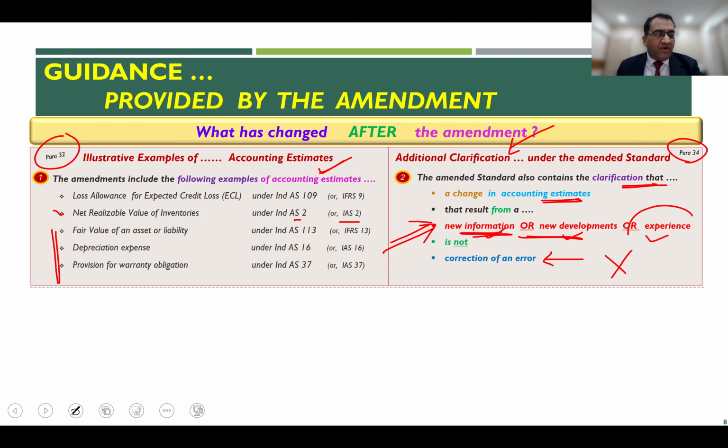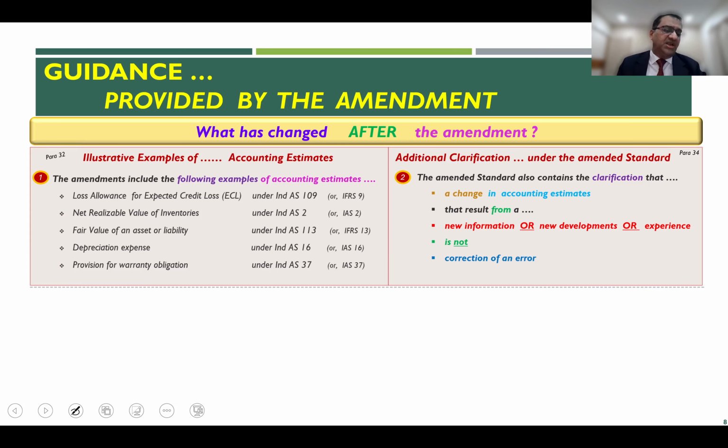In the same way, if you have a better experience, say you were applying some basis on which you were recording your warranty provision, and now, based on your prior experience, you have better information. You apply your historical experience and improve your estimation. This will also fall within the category of change in accounting estimates, not correction of prior period error. This is a clarification given in paragraph 34 of the amended standard.